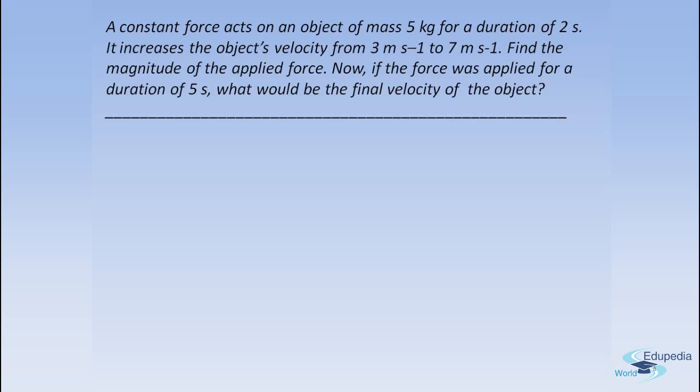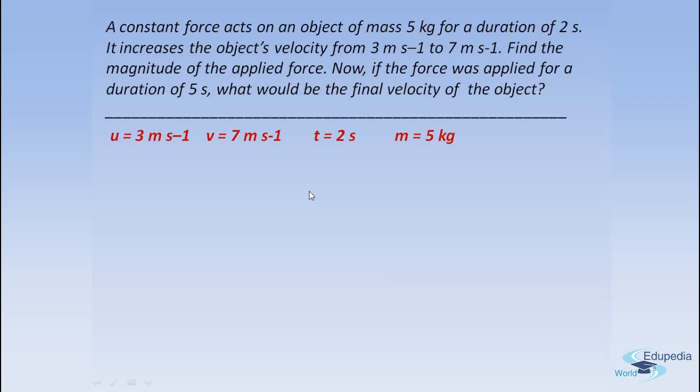First of all, for any problem, we write what data is given to us. In this problem, u, that is the initial velocity, is 3 meters per second. The final velocity, because it increases its velocity to 7 meters per second, is v equal to 7 meters per second. In how much time does it increase? That is 2 seconds, so the duration is 2 seconds. And the mass we know is 5 kgs, right?